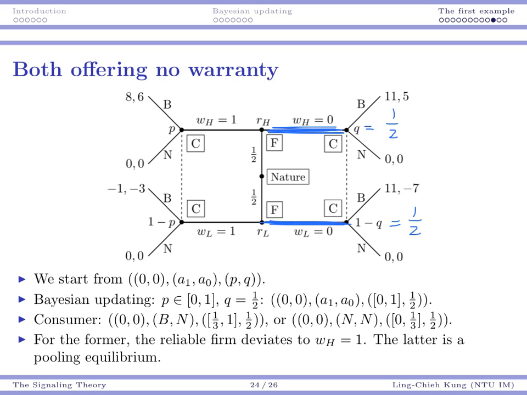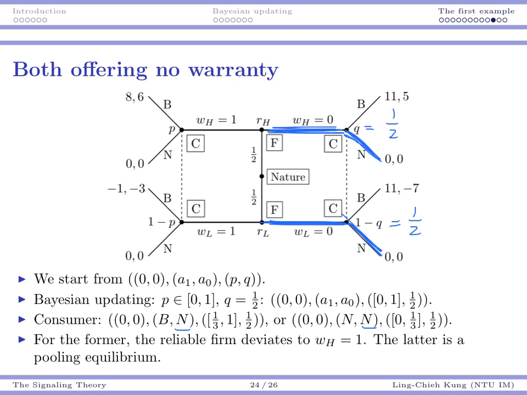If I observe no warranty, then I would think the probability is 1/2, probability is 1/2. So in this case, I average 5 and -7. It's -1. I shouldn't buy it. So that's N in this case. If the consumer observes a warranty, then the consumer may decide to buy it or not buy it.